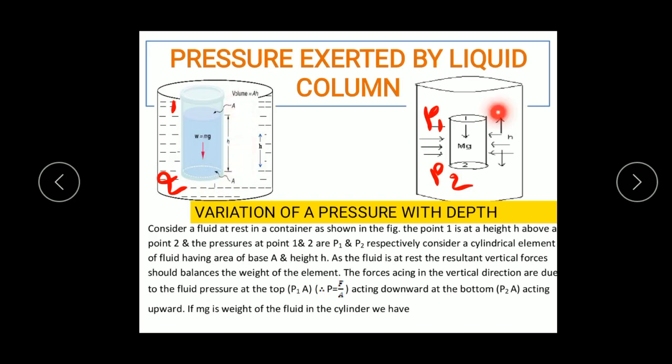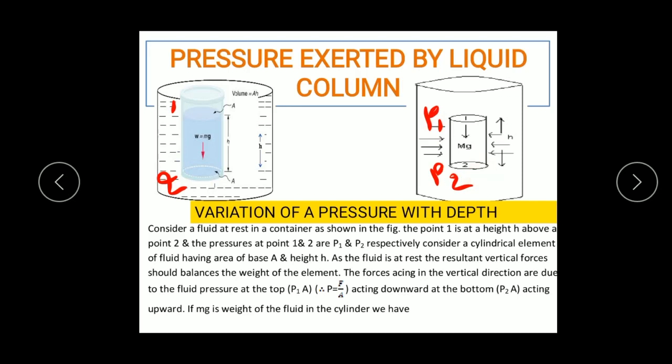Again, we are going to consider two points, point 1 and point 2. Point 1 is the top of the liquid cylinder and point 2 is the bottom of the liquid cylinder. P1 is the pressure at the top surface and P2 is the pressure at the bottom surface.